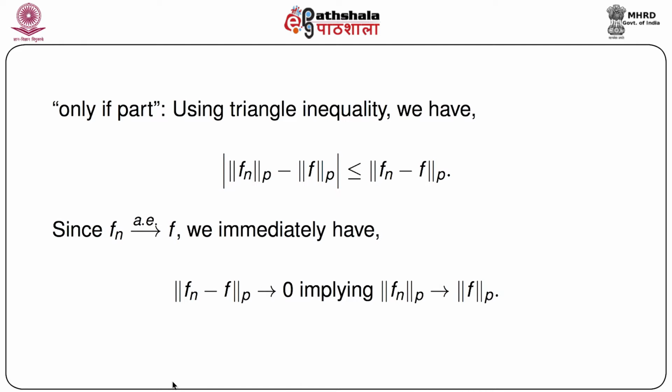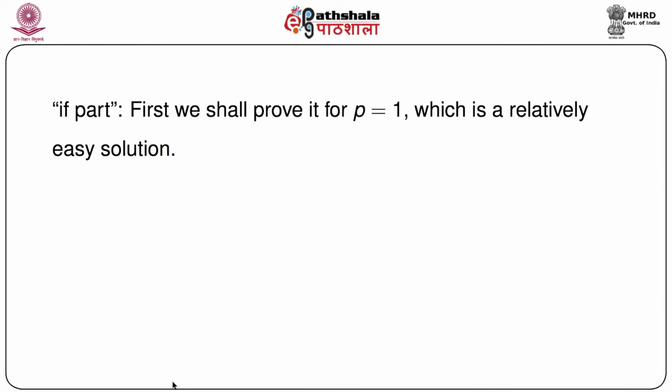So that completes the proof of the only if part. Now we are moving on to the more difficult part, which is the if part. First we shall prove it for p equals 1, which is actually a relatively easy solution. We will see, it's not really that difficult, but we can think over it.